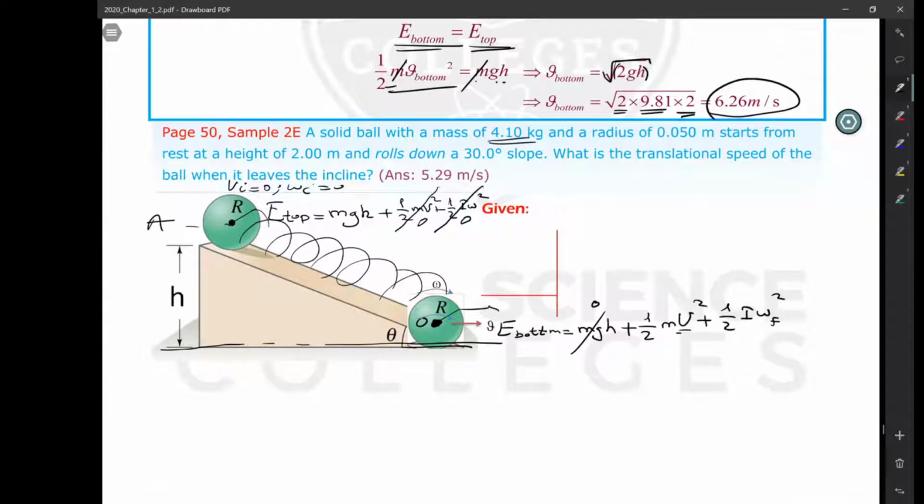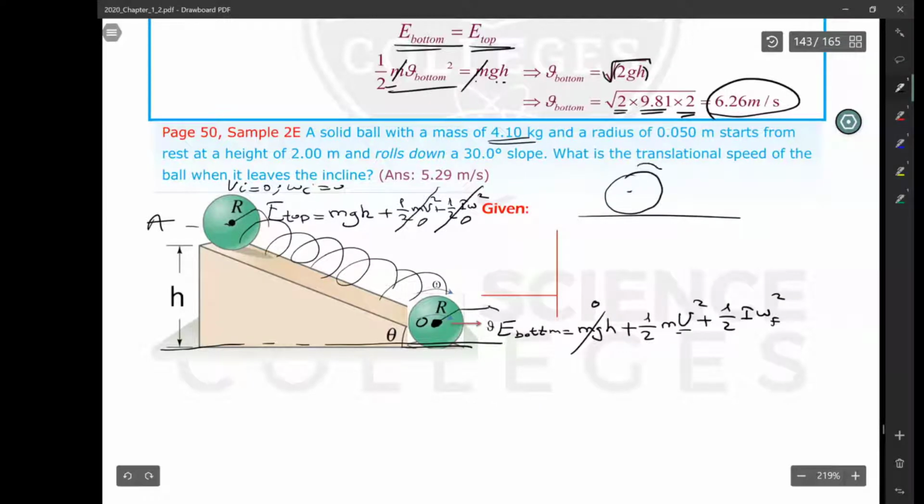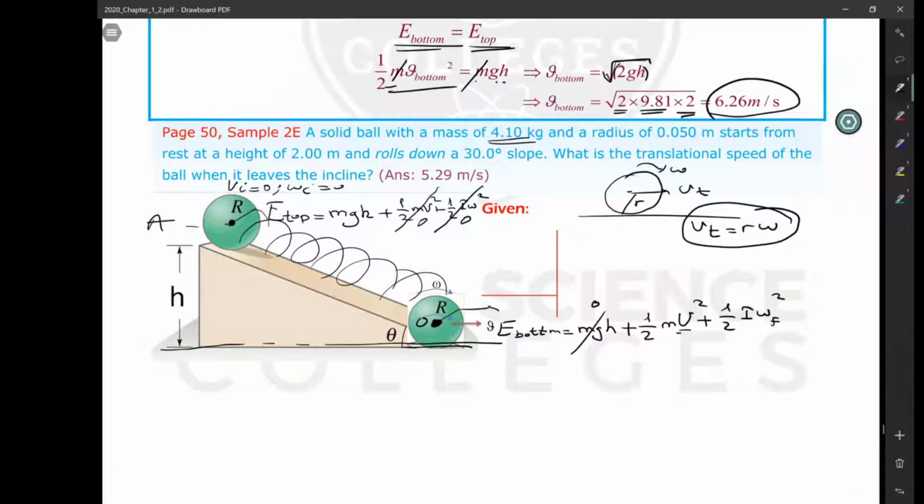But to find that, you should convert one of them to another. You should write omega final in terms of v, or write v in terms of omega final. We know the relation between them because we learned that for a rolling object, every type of rolling object, omega and translational speed are related. Translational speed is equal to r times omega, just similar to the equation of tangential speed. R omega is v tangential speed.